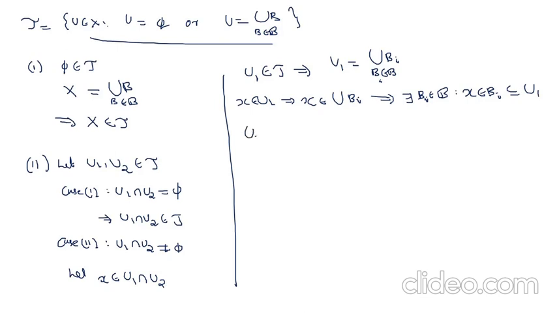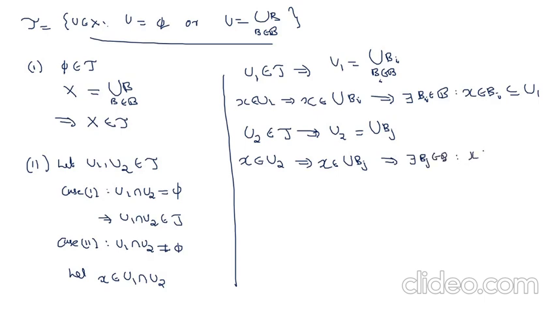In the same way, we can say that U2 belongs to tau implies U2 can be expressed as union of some members Bj by the definition of tau, and given that X belongs to U2, that implies X belongs to this union of Bj. That means there exists Bj belongs to B such that X belongs to Bj, which is a subset of U2. Then from these two conditions we can say that X belongs to Bi intersection Bj, which is a subset of U1 intersection U2.